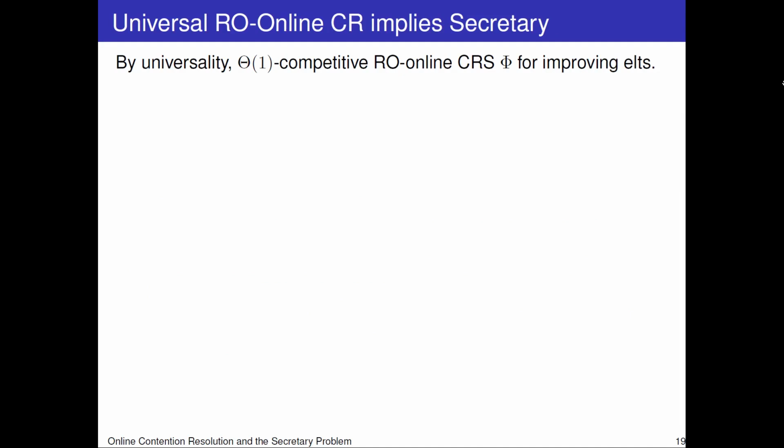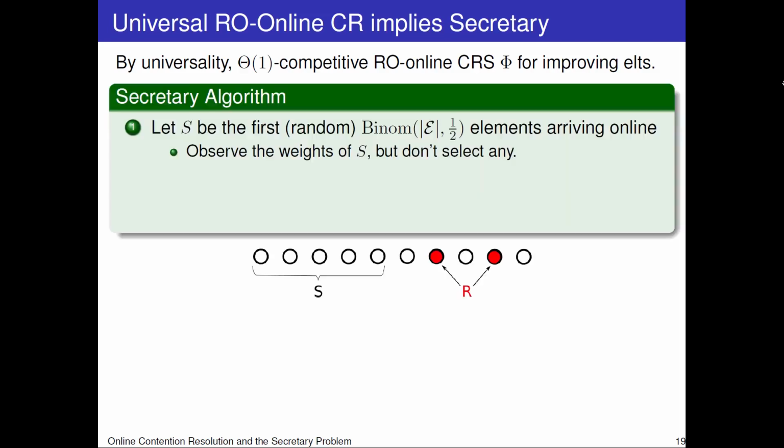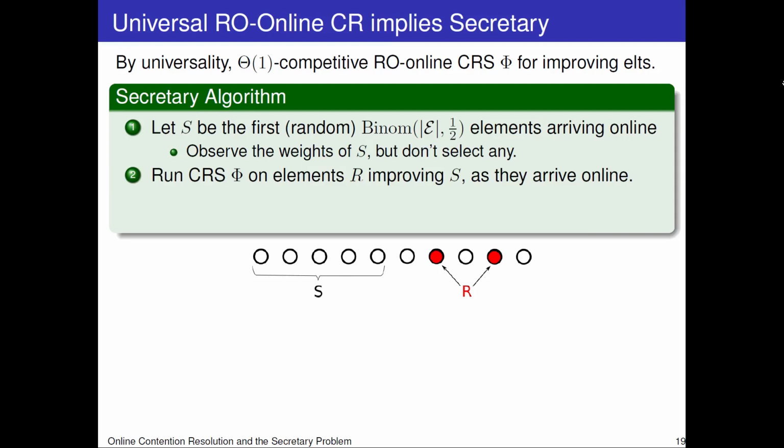Now that we know that improving elements are uncontentious, we can assume universality of online contention resolution and derive the secretary conjecture. Once we assume universality, we get a constant competitive online CRS for improving elements. And then we can use the CRS to describe the following secretary algorithm. First, we're going to observe the first half of the elements that arrive online. We're going to look at their weights, but we're not going to select any of them. This is a familiar step for most secretary algorithms.